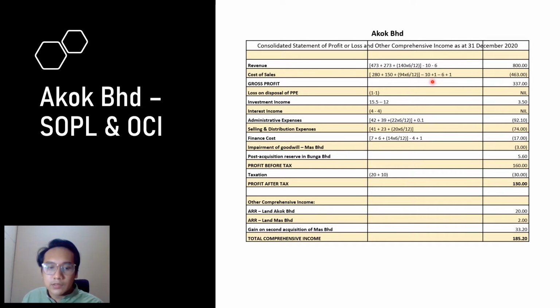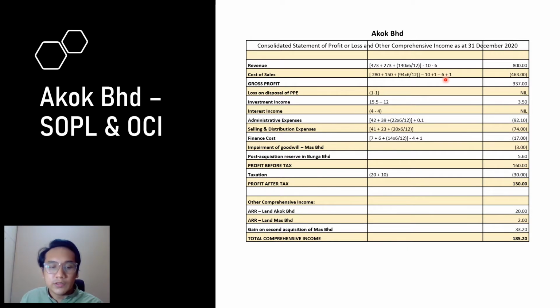This 1 million is the URP: 20 over 100 times 10 million times 1 over 2, from the goods MAS sold to AKBAR, and we times 1 over 2 because 50% remain in the closing inventories. Another 1 million here. URP, how do we get this? 6 million minus 4.5 million.